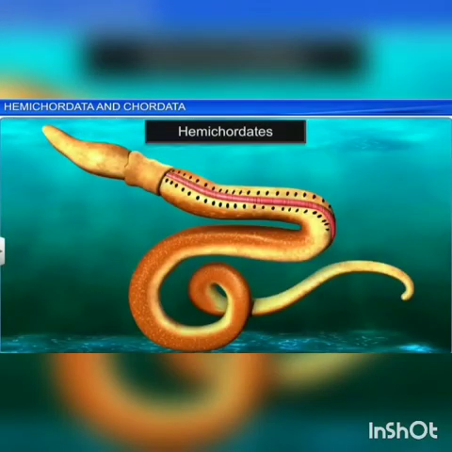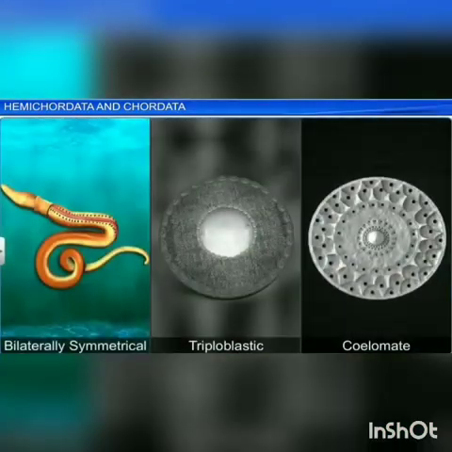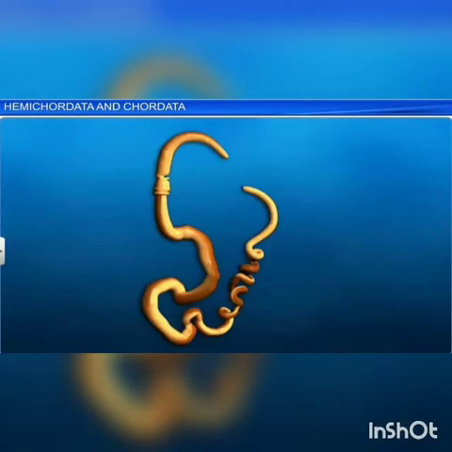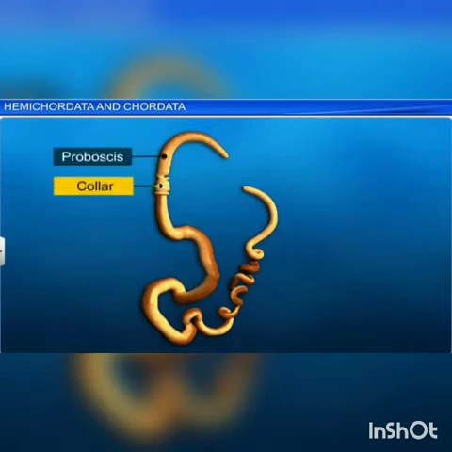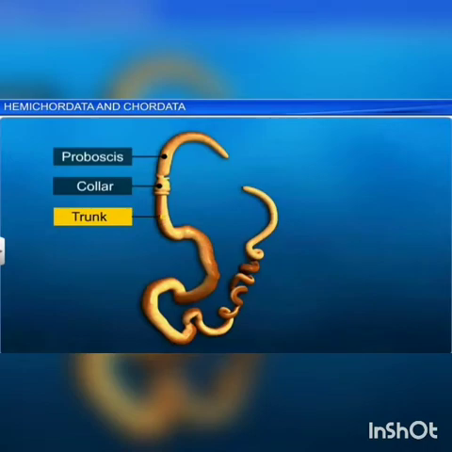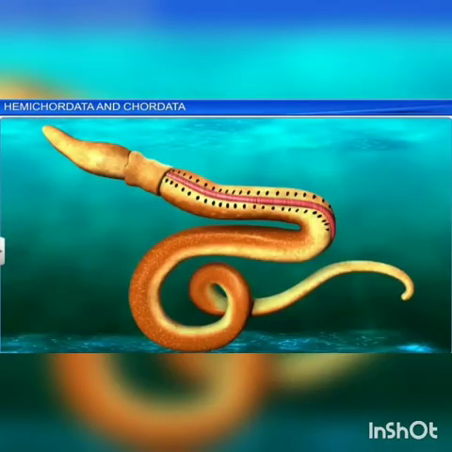Hemichordata are worm-like soft marine animals, mostly tubiculous, commonly called acorn worms or tongue worms. They are bilaterally symmetrical, triploblastic and coelomate animals. The body of hemichordates is divided into three regions: the anterior proboscis, a short collar, and a long trunk.